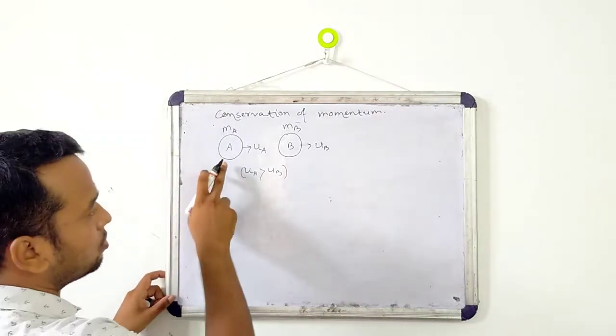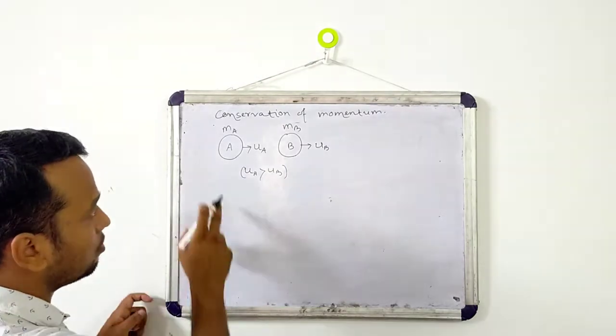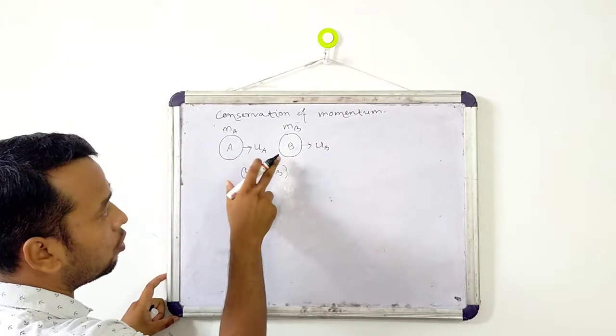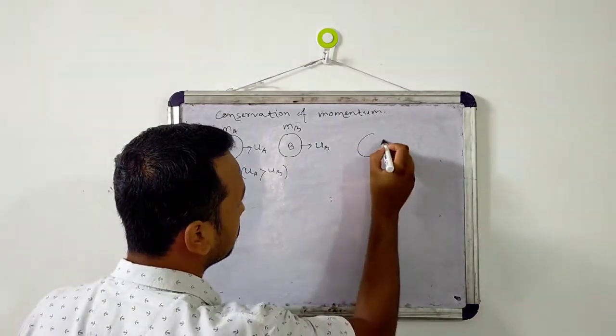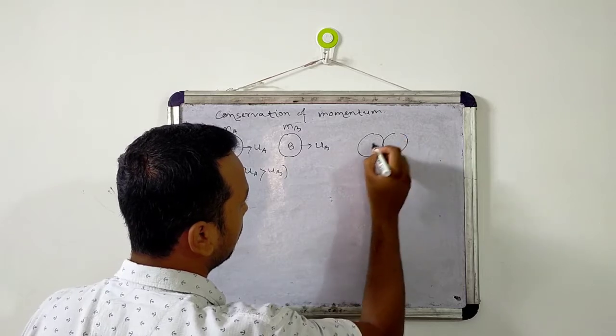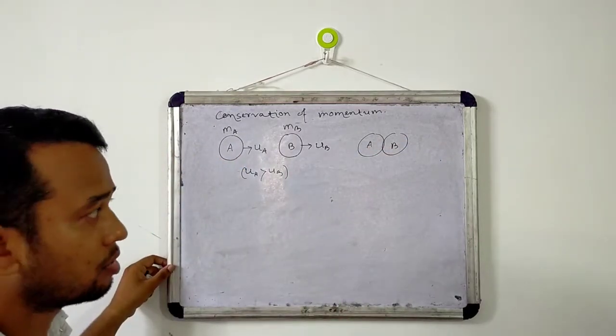So if object A moves with higher velocity, then after some time object A will collide with B. Like this, A, B, they will collide.